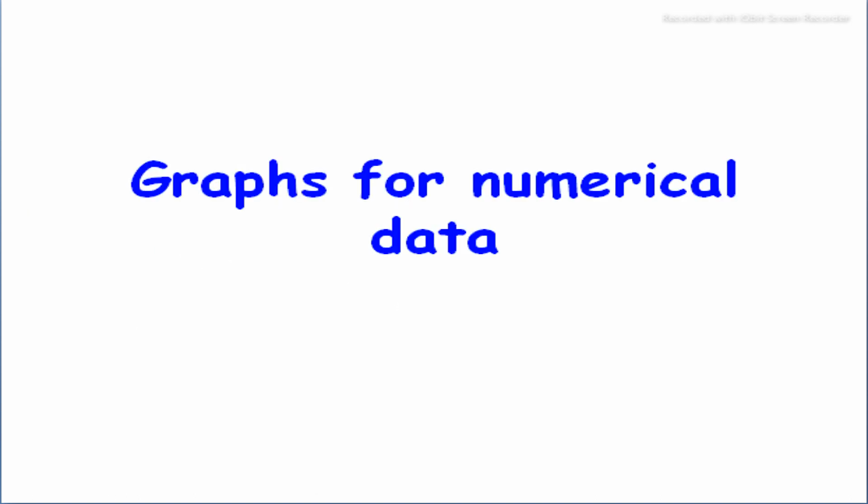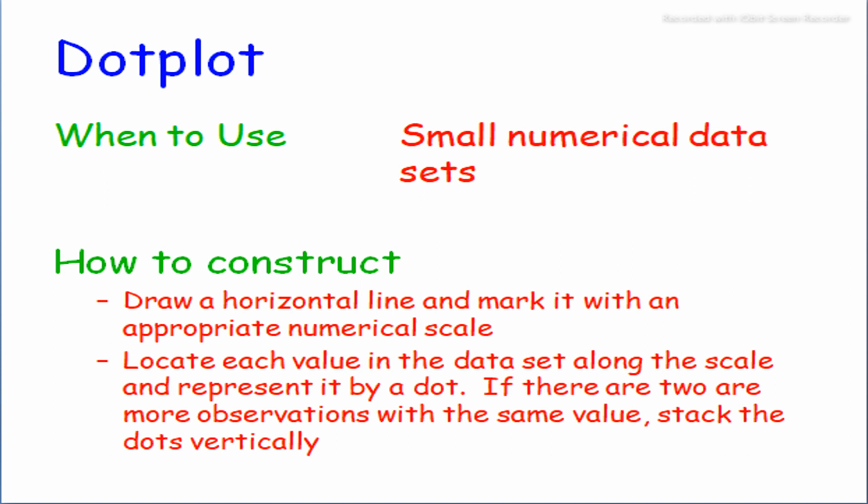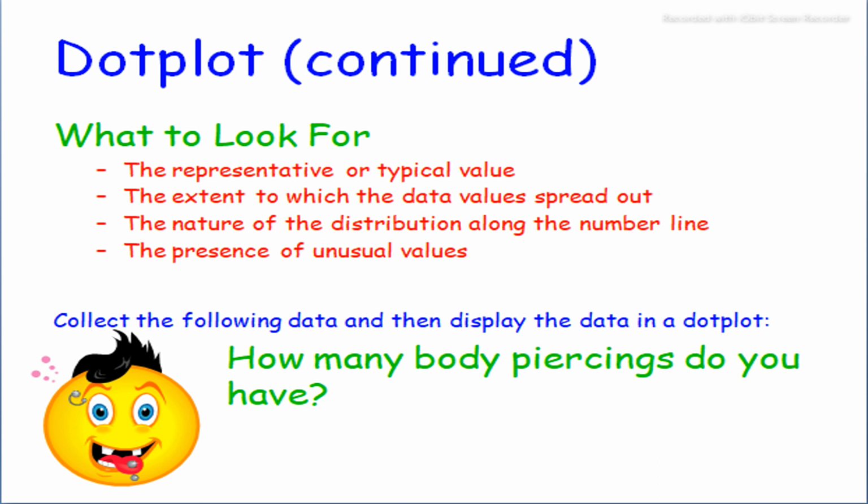And for numerical data, we graph a dot plot. We construct a dot plot with the help of a horizontal line and mark it with an appropriate numerical scale, locate each value in the data set along the scale and represent it by a dot. If there are two or more observations with the same value, stack the dots vertically.